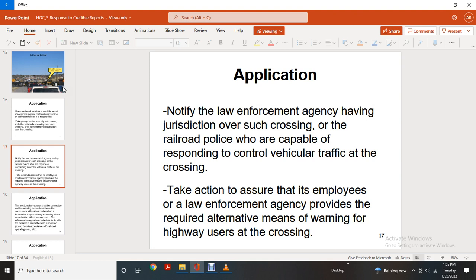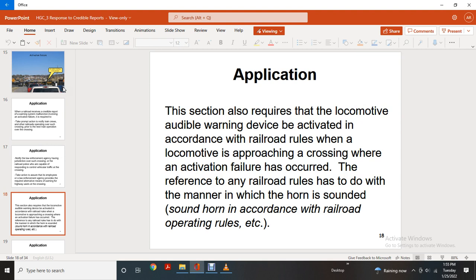Take action to ensure the employees of the law enforcement agency provide the required alternative means of warning highway users at the crossing. This section also requires the locomotive audible warning device to be activated in accordance with the railroad rules when the locomotive is approaching the crossing with the activation failure, with reference to the railroad operating rules on the manner in which the horn is sounded.